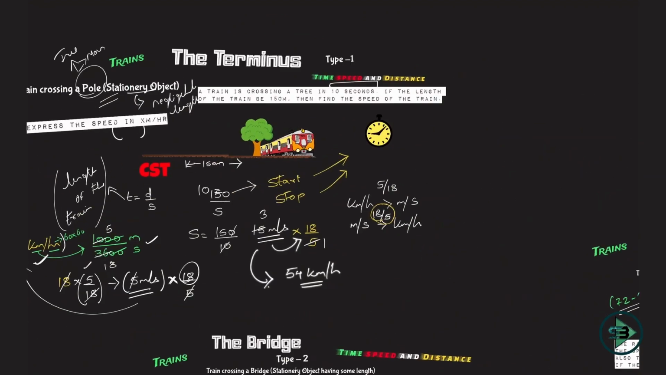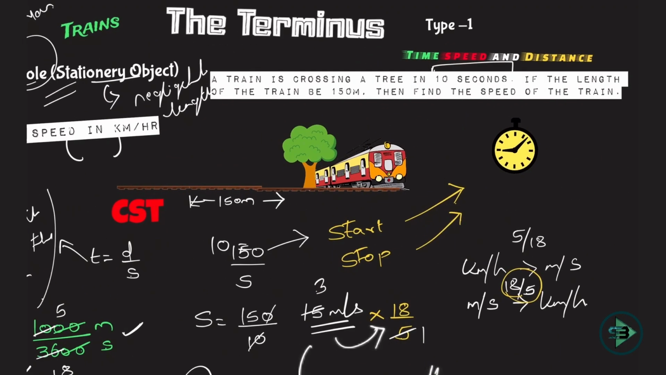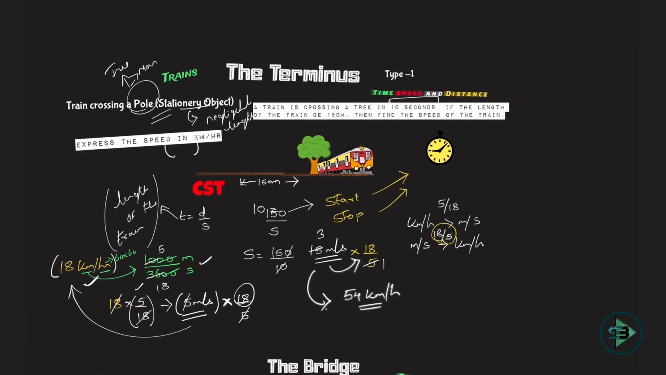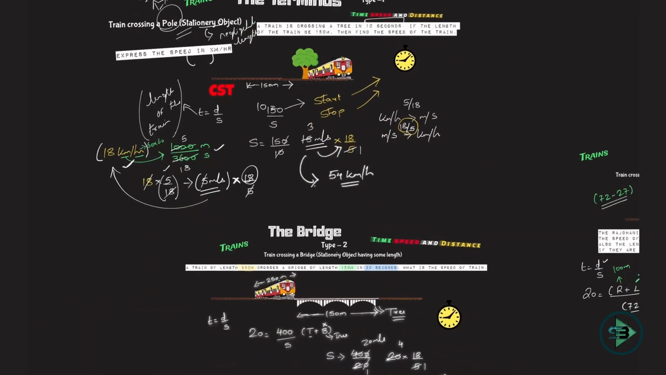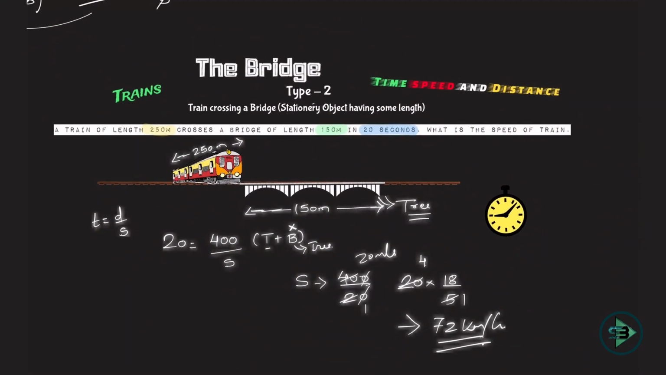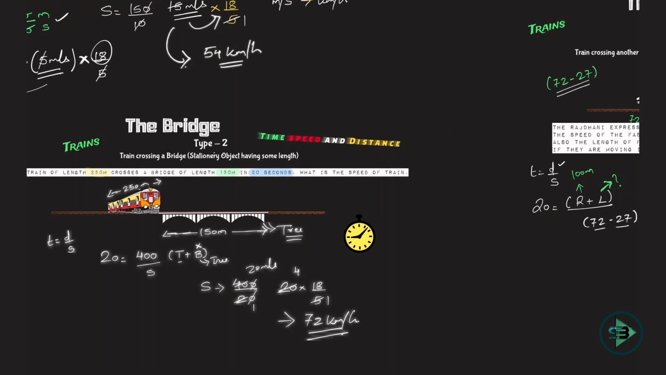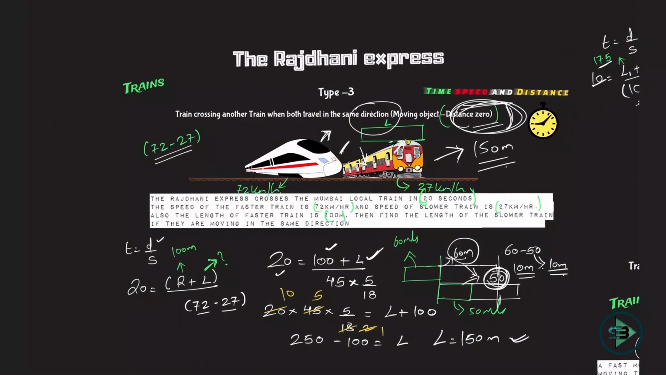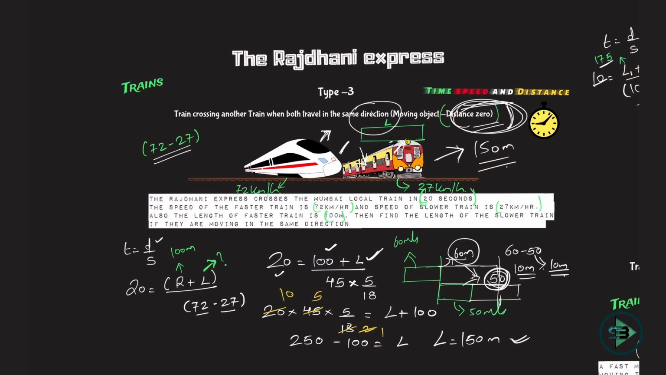We started with the first type, train crossing a stationary object having negligible length. In this case, the distance is nothing but the length of the train. Then train crossing a stationary object having some length. The distance is nothing but the length of the object plus the length of the train. So length of the bridge plus length of the train. Then train crossing another train, type 3, Rajdhani Express we saw.